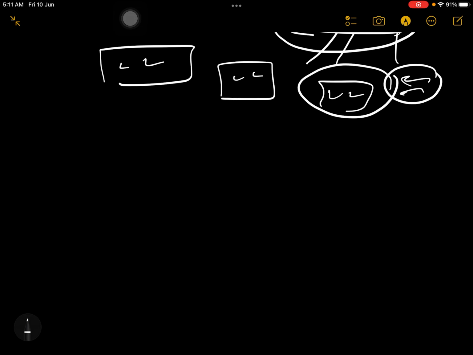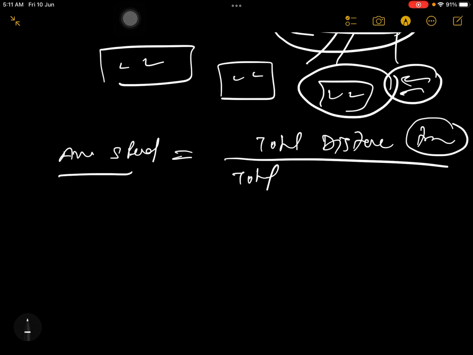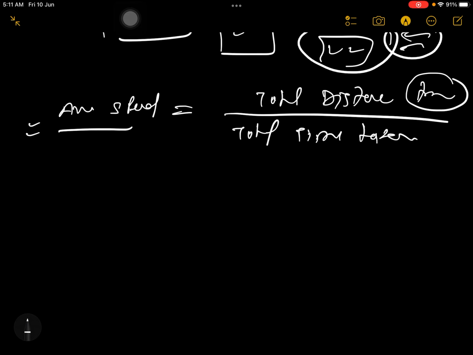So see guys, now you will understand very well what is the meaning of average speed. So whenever you want to calculate average speed, you will use total distance traveled, and to travel this entire distance, total how much time you have taken, means how much time you have consumed. So total time taken. Okay, this is how you will calculate your average speed. We'll solve one numerical here.